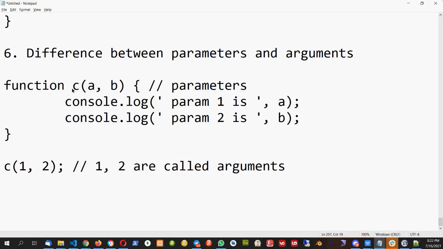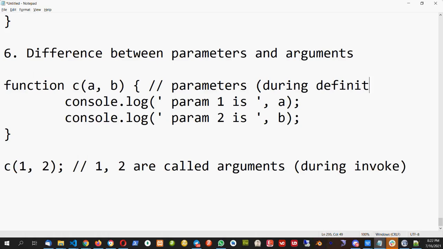But for the interview purpose, you can say when we create the function, whatever values we pass are parameters, and when we invoke the function, whatever value we pass is the argument. So argument is during invoke, and parameters are during definition, wherever you define it. So this is the sixth.